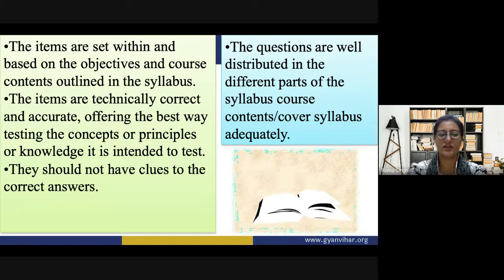So this is not correct. The questions should cover the whole of the syllabus, and this is why the role of the blueprint comes in here, because it is very important. The blueprint is a roadmap which will give an idea whether the syllabus is wholly covered, what kind of objectives will be covered by you, in what proportion, and what kind of percentage you will be able to justify, and also the numbers for the questions, the type of questions, whether they are MCQs, short types, or essay type.